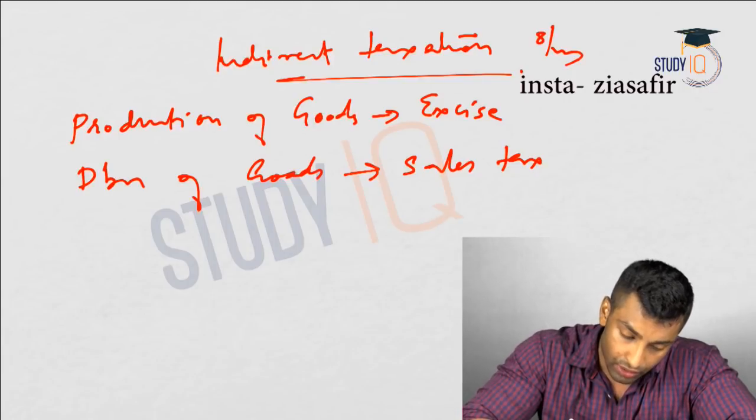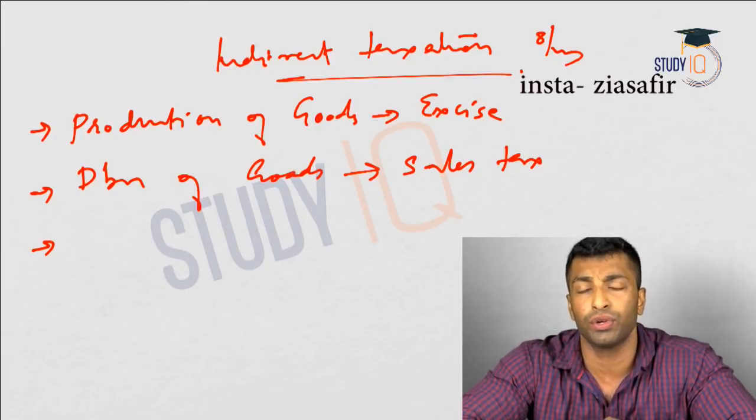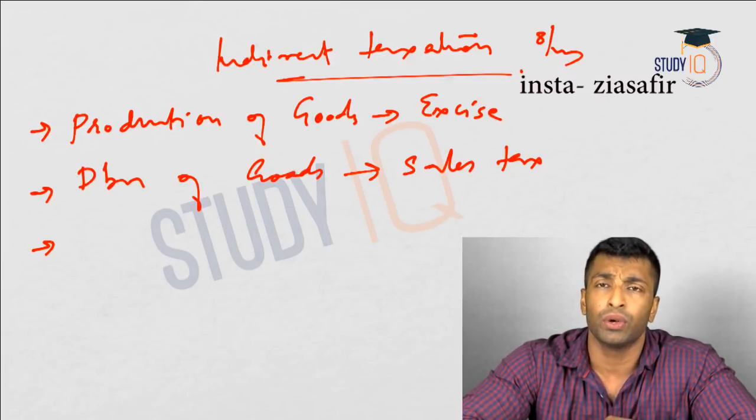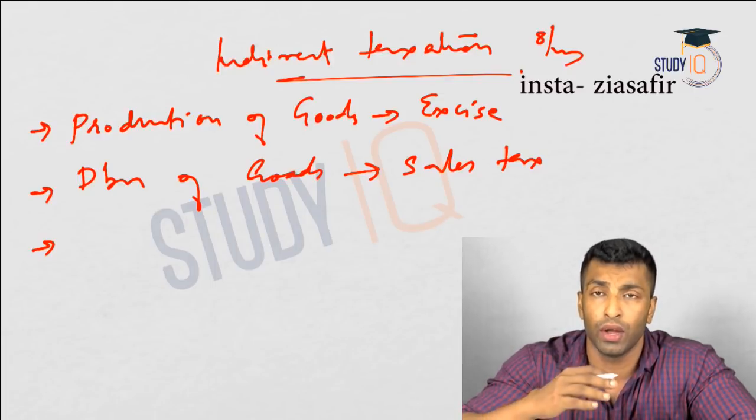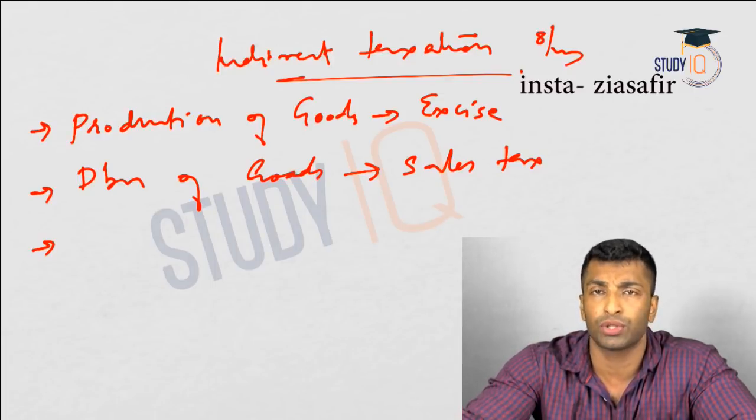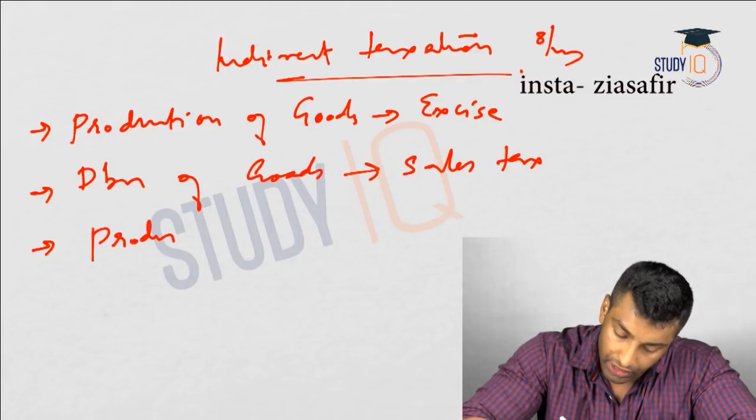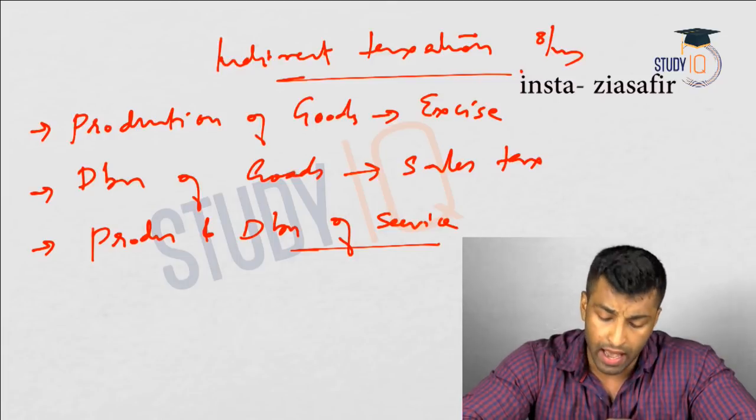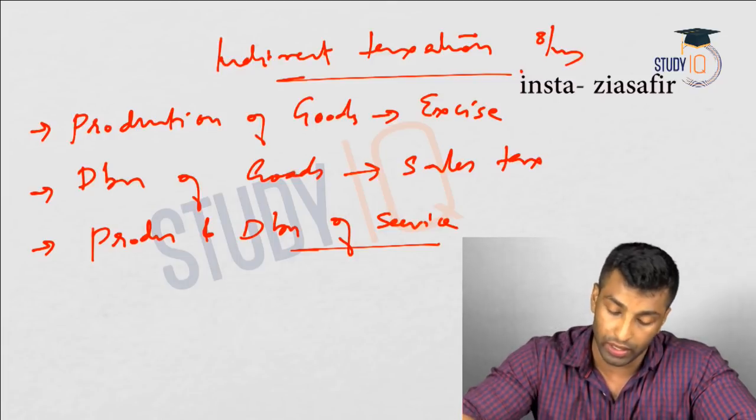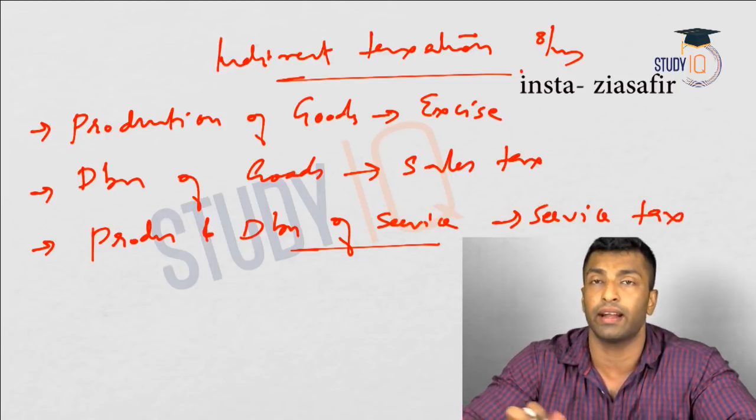Okay, so third one, production and distribution of services, because you don't have different stages in service. You are not producing a service and you are not keeping it for a long time to deliver it. Okay, so production and distribution both are actually happening at the same time, so we are writing it together, production and distribution of service. Okay, so there will be only one stage, and the services cannot be stored, right? So here you have service tax. So these are the three major indirect taxes.